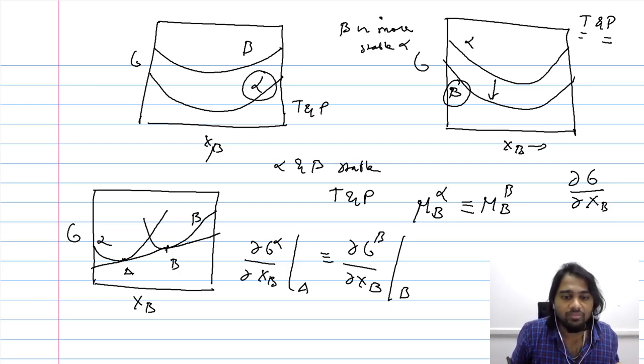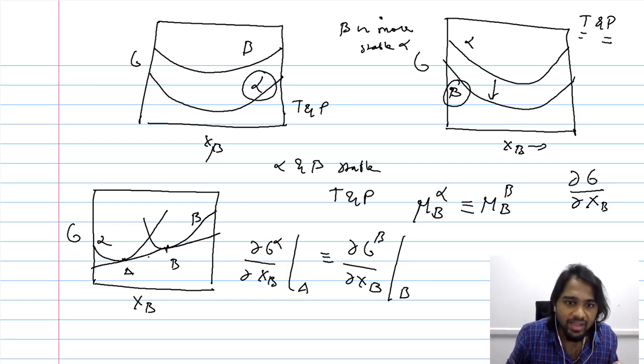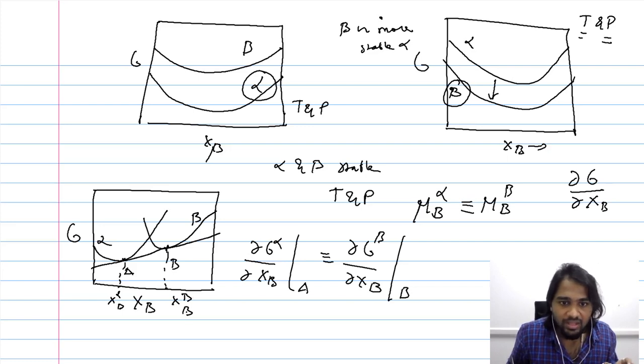So what we have ultimately identified are two concentrations, X alpha B and X beta B, wherein these two phases will be stable.